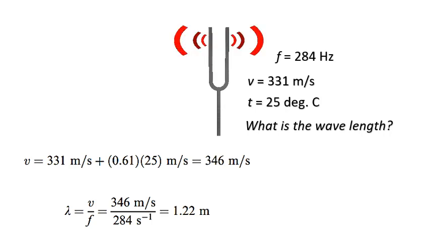Using the formula lambda, or the wavelength, that is equal to the speed of the wave, 346 meters per second, divided by the frequency of 284, that will give us a wavelength of 1 meter and 22 centimeters, or 1.22 meters.